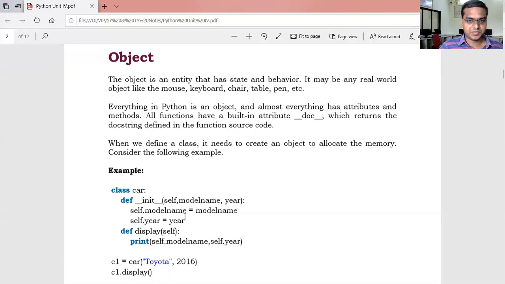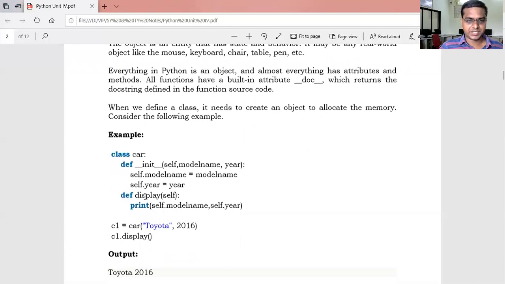self.model_name is equal to model_name. self.year is equal to year. def display is the name of the method, and you can pass an object like self. So it automatically takes the values of model name and year into that reference object. Then we can print self.model_name, self.year.